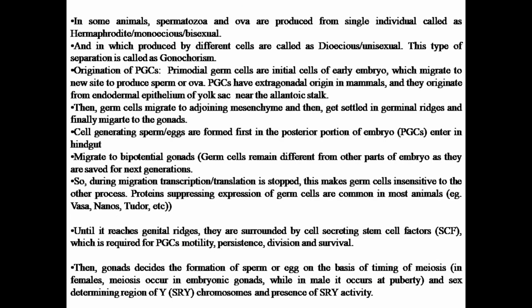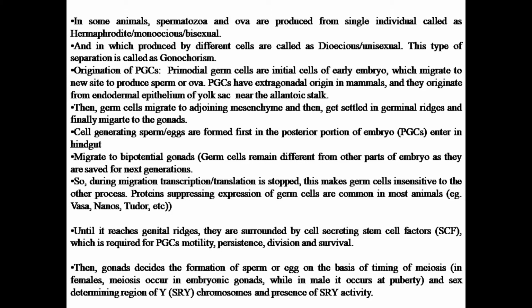In some organisms, spermatozoa and ova are produced from a single individual, and they are called hermaphrodite or monoecious or bisexual. Those which produce different gametes in different organisms, like the female producing female gametes and the male producing male gametes, are called dioecious or unisexual. This type of separation is called gonochorism.